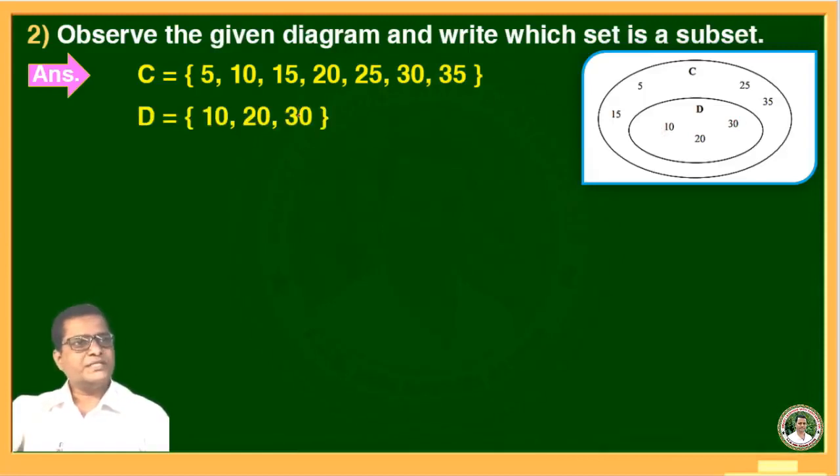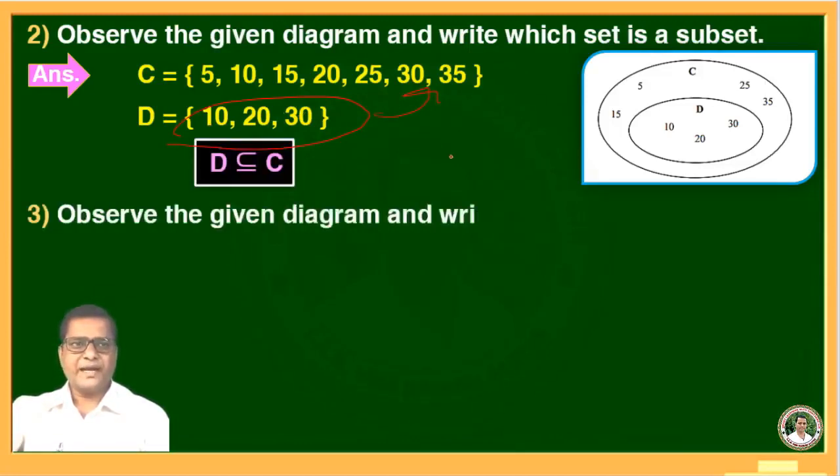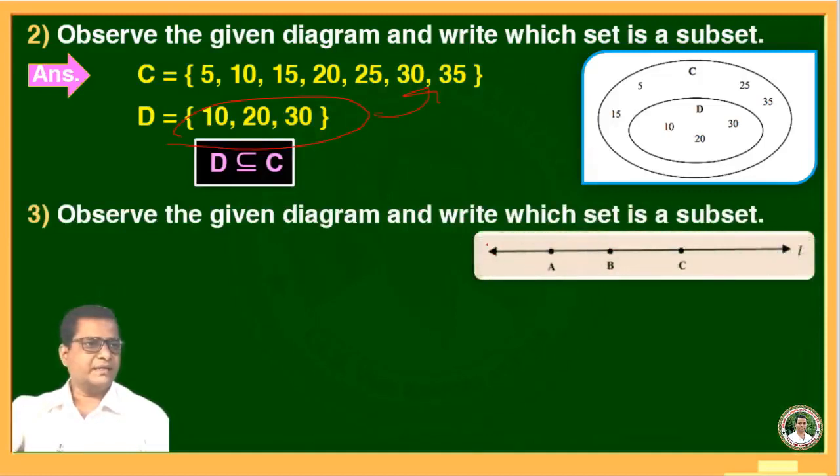Then which set is a subset of the given set? Yes, D is a subset of C. So answer is D is a subset of C. Third question is, observe the given diagram and write which set is a subset. Here one diagram is given, that is a line L is there and points A, B, C lie on the line. First question is, in this first, X is a set of all points on the line.